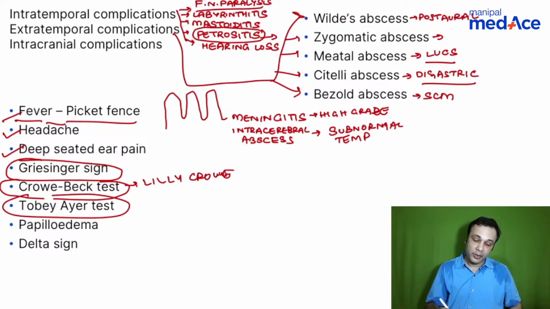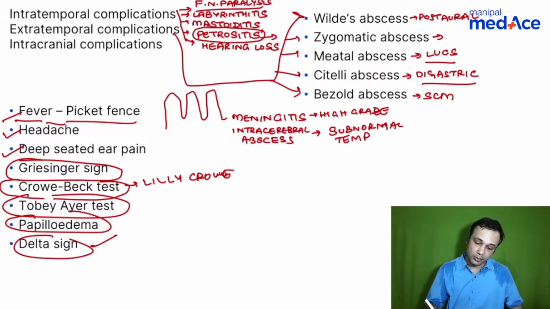Okay, then you have the Tobey-Ayer test, which is basically measured on manometry, right? So compression on the affected side does not increase the pressure. Compression on the opposite side, or the normal side, increases the pressure. Then you can have papilledema and delta signs.